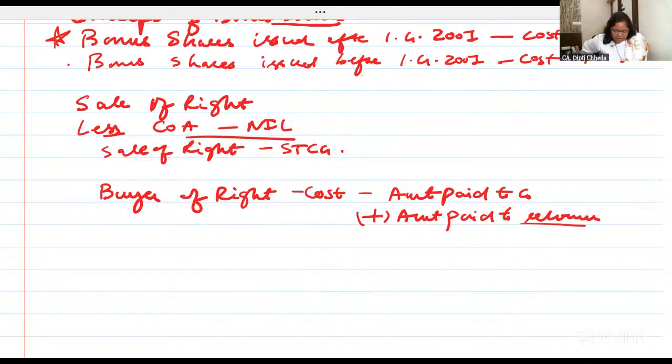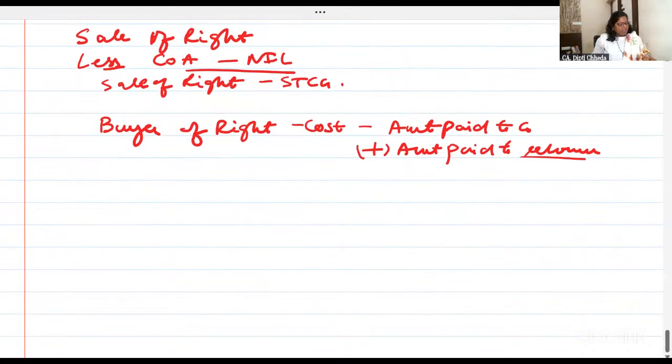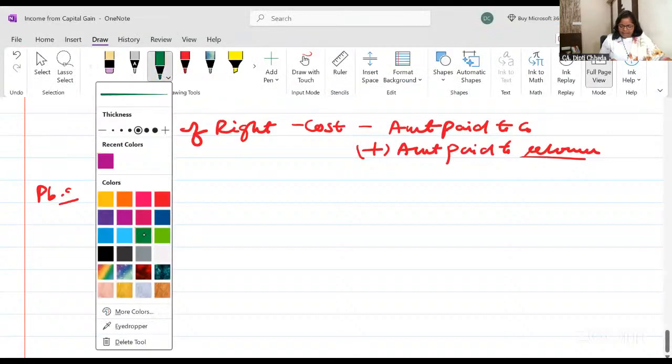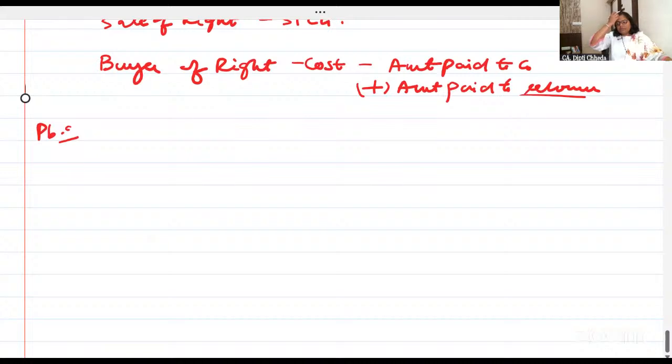Right? This is the simple knowledge. And now we are doing problem number 9 in the notebook. It's related to all right shares. Bonus on right shares, right on right shares, everywhere you will get. Okay. So it's a very nice question.